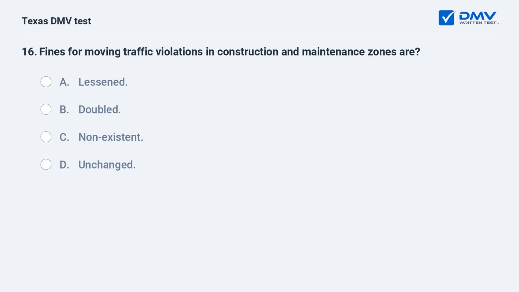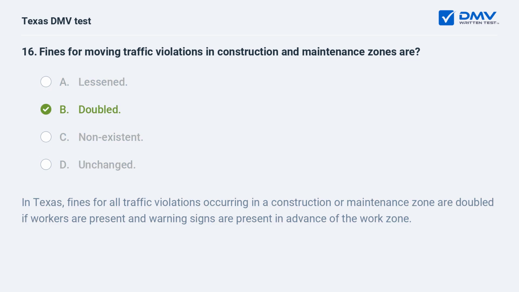Fines for moving traffic violations in construction and maintenance zones are A. lessened, B. doubled, C. non-existent, D. unchanged. B. doubled. In Texas, fines for all traffic violations occurring in a construction or maintenance zone are doubled if workers are present and warning signs are present in advance of the work zone.